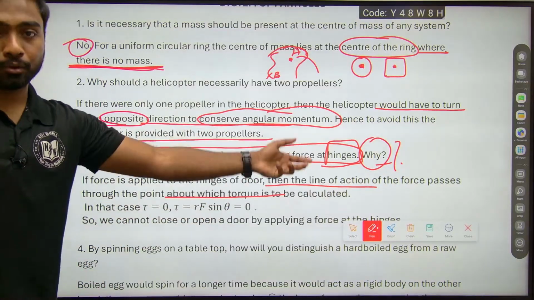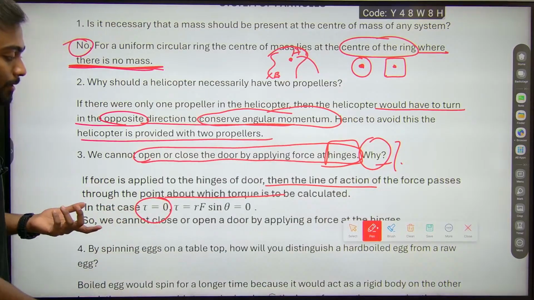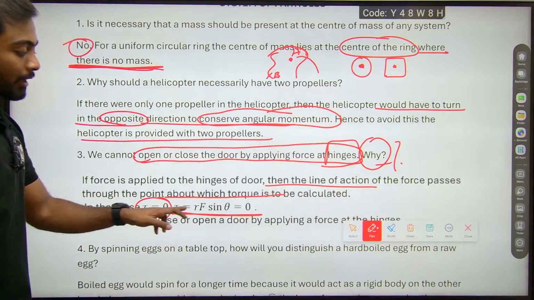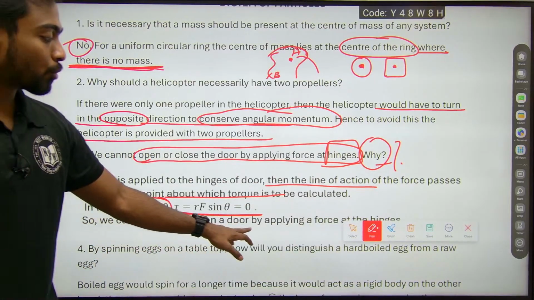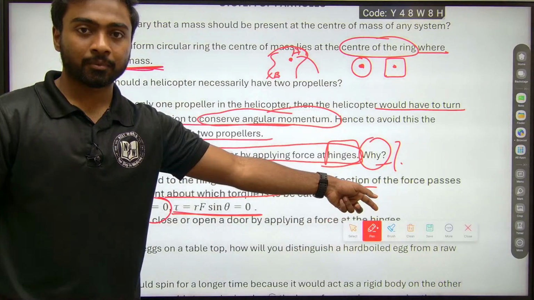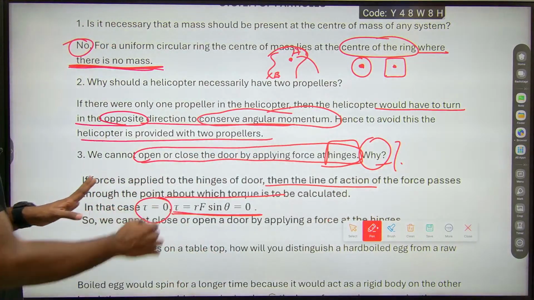So in this case the torque becomes 0, which means rF sin theta is 0. So we cannot close or open the door by applying a force at the hinges.